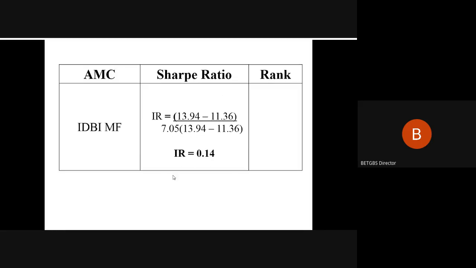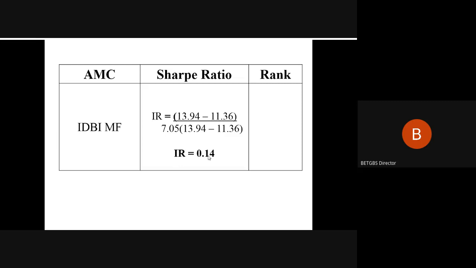The remaining is IDBI. In case of IDBI mutual fund, the portfolio return was 13.94 and the standard deviation was 7.05, and again the market return remains the same at 11.36. When we take up the simplification of this, we arrive at an IR of 0.14.